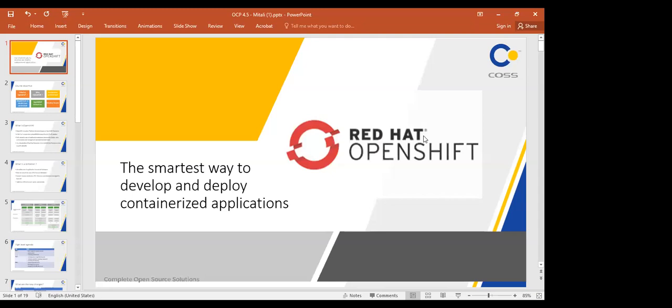Let me share the screen. Just kindly confirm, are you able to see my screen? Yeah, we're able to see. That's great. So our issue is resolved. So without wasting time, we have to start. Okay. Yes. So I just allow the participants.